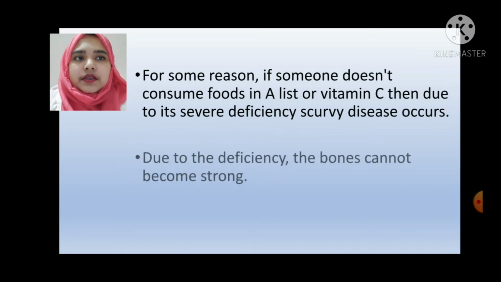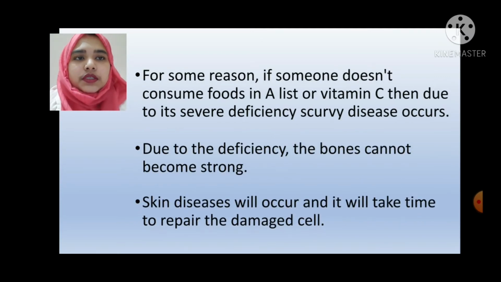For some reason, if someone doesn't consume foods in the A list or vitamin C, then due to its severe deficiency, scurvy disease occurs. Due to the deficiency, the bones cannot become strong. Skin diseases will occur and it will take time to repair damaged cells.